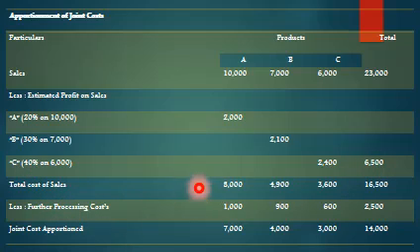Total cost of sales 8,000, 4,900, 3,600, 16,500. Less further processing cost 1,900, 600, it comes to 2,500. So deduct it. Joint cost apportioned 7,000, 4,000, 3,000. The total joint cost of 14,000 is apportioned among 3 products. So this 14,000 and whatever joint cost is given in the problem must tally. Then we get 5 marks.